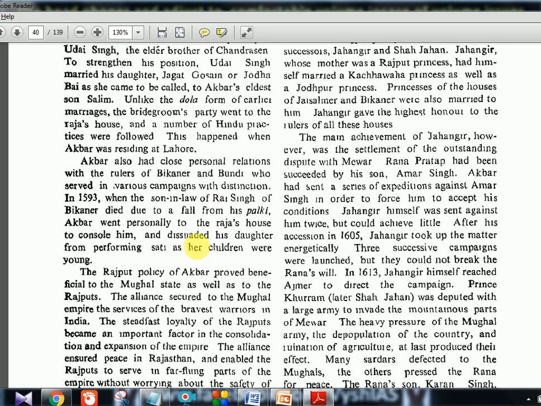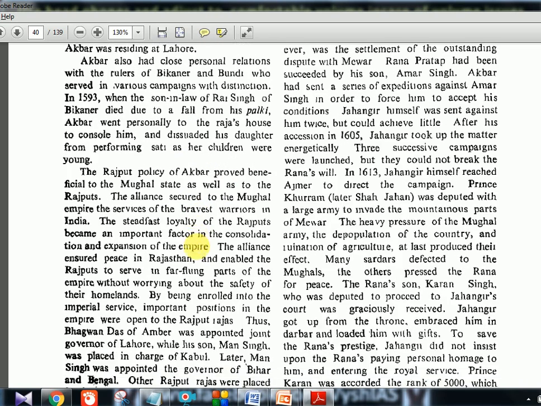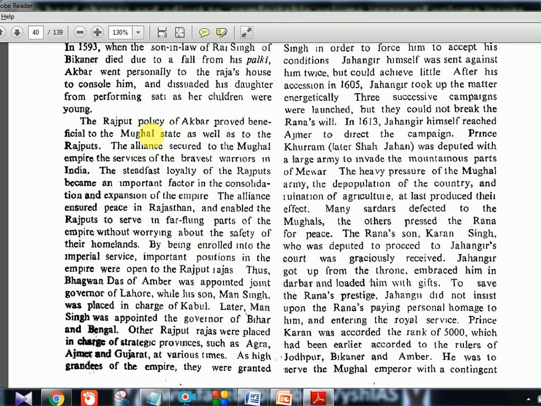Now, the Rajput policy of Akbar proved beneficial to the Mughal state as well as to the Rajputs. The alliance secured to the Mughal Empire the services of the bravest warriors in India. So that also is one important thing. You know, Man Singh, Bhagwan Das, all these brave warriors are coming from the Rajput side.